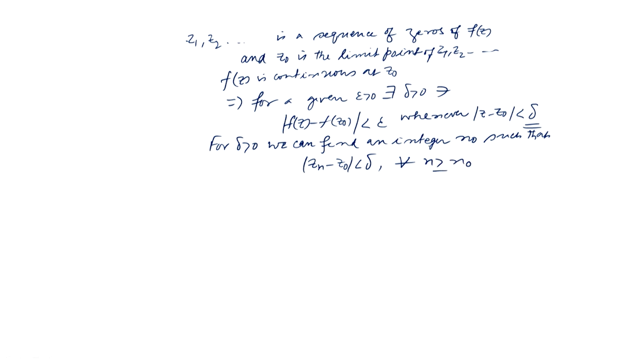Okay. So, what will happen? Mod of zn minus z naught is less than delta for all n greater than or equal to n naught. Let us combine equation 1 and 2. Okay. From 1 and 2,